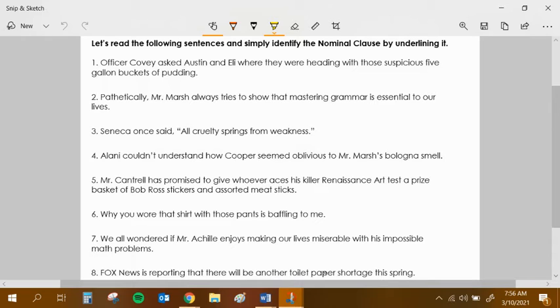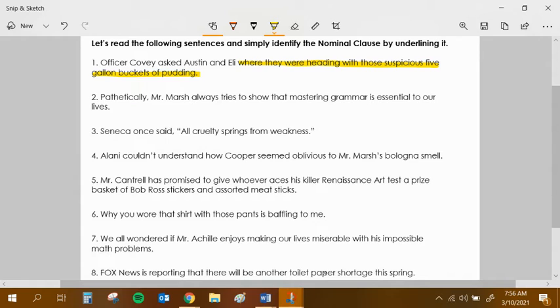Officer Covey asked Austin and Eli, and then here's our noun clause. Listen to where it is: where they were heading with those suspicious 5-gallon buckets of pudding. Sweet. All right. No pun intended.